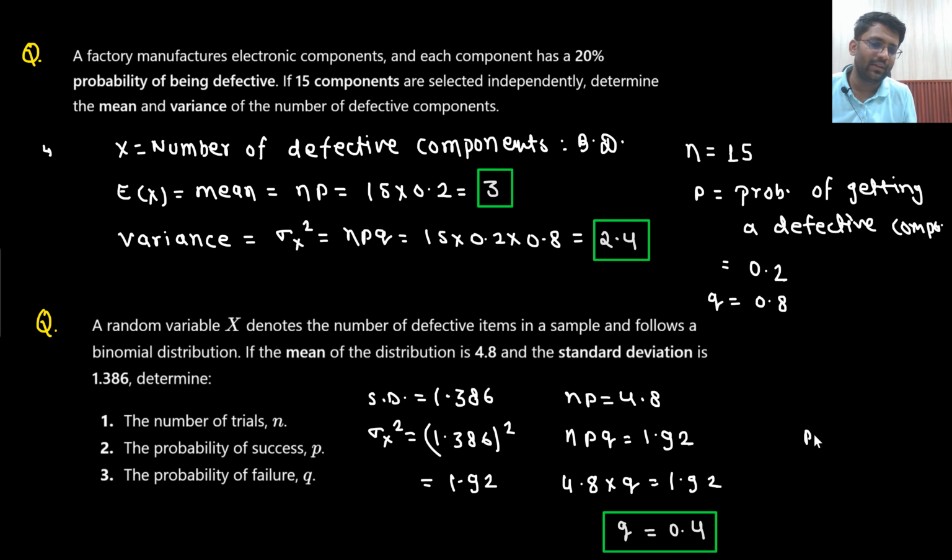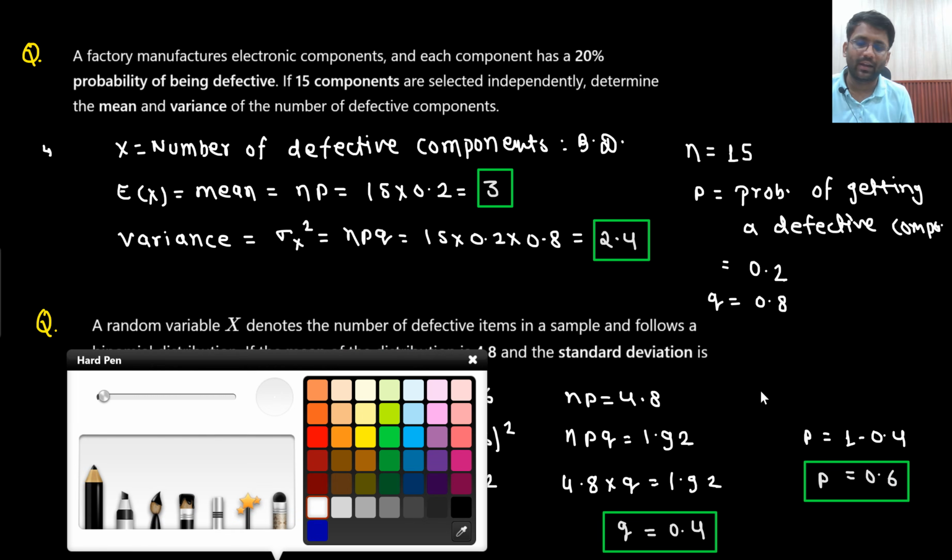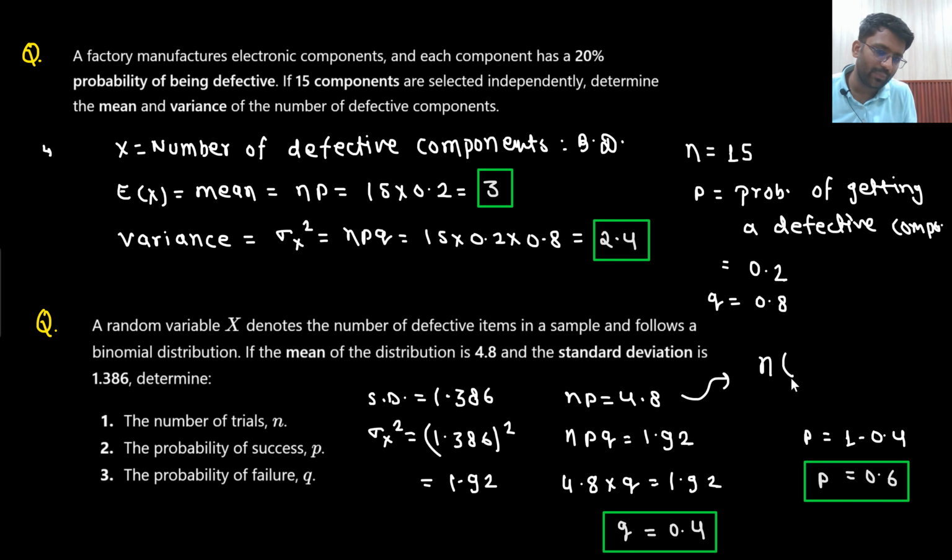So what is the value of p? Value of p will be 1 minus 0.4, so p will come out to be 0.6. Right? And if we know the value of p, then n into 0.6 is equal to 4.8. So n is coming out to be 8. Value of n is 8, value of p is 0.6, and value of q is 0.4. np is given, npq is given, which is 1.92, and dividing 1.92 by 4.8 gives 0.4. Value of p is 0.6, and there you go.